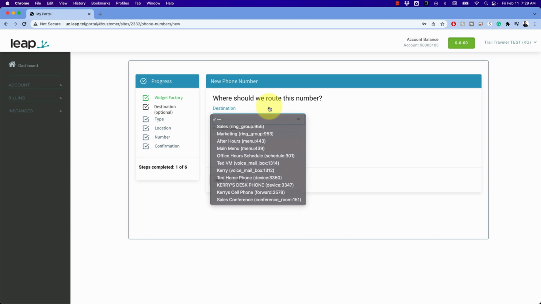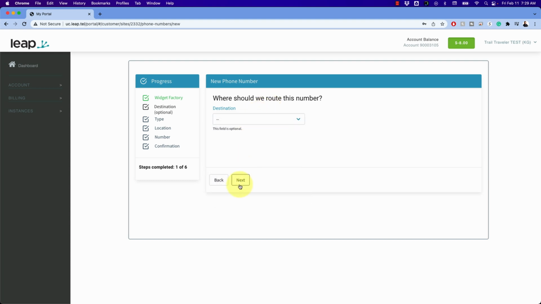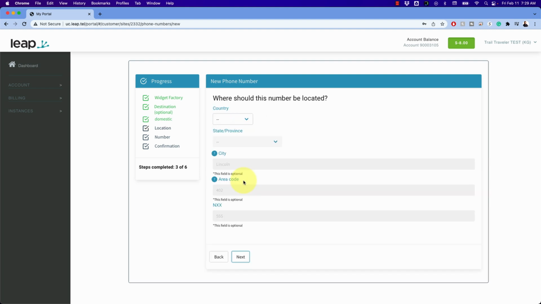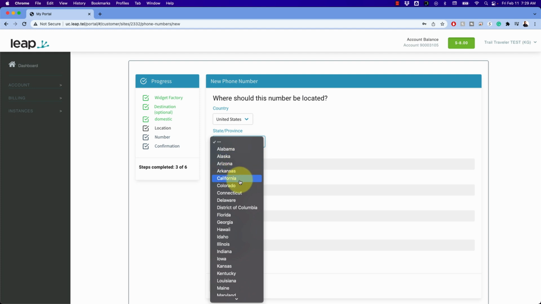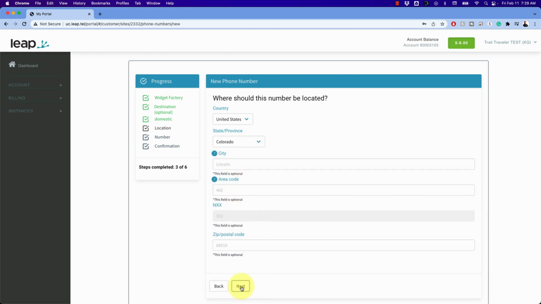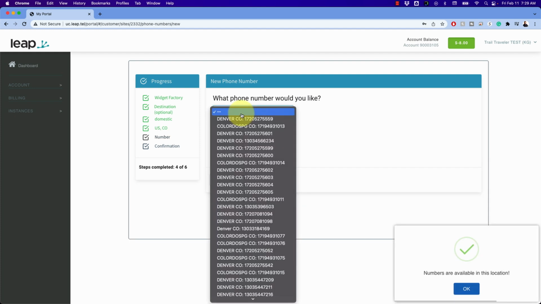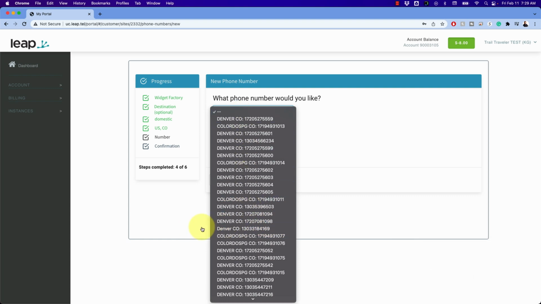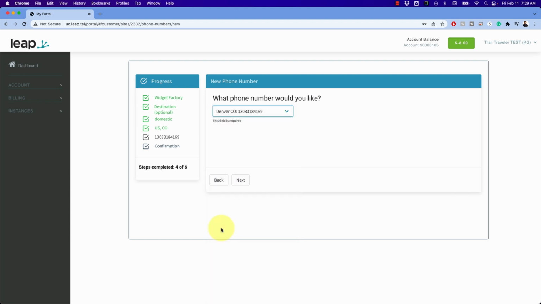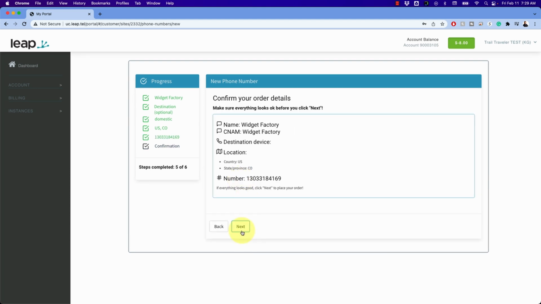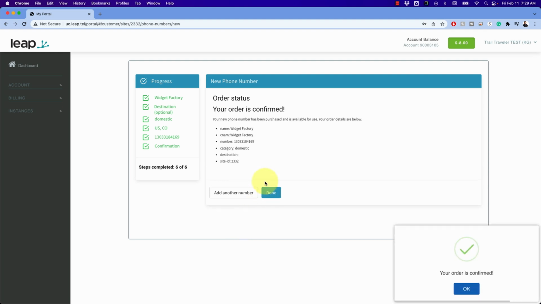Well, we're not going to route it anywhere yet, so we're going to leave that for later. The number is going to be a domestic number. It's going to be in the United States, and it's going to be in Colorado. I'm just going to hit next. Now I can see a list of available phone numbers. I'm just going to grab a phone number and hit next. Everything looks good. Okay, I'm going to hit next, and hit done.